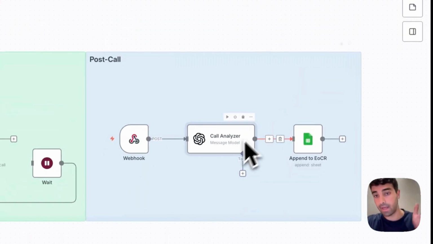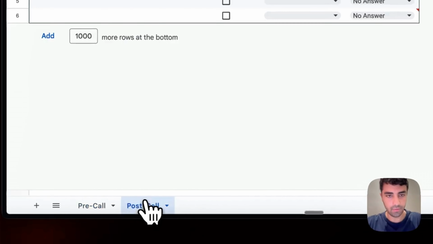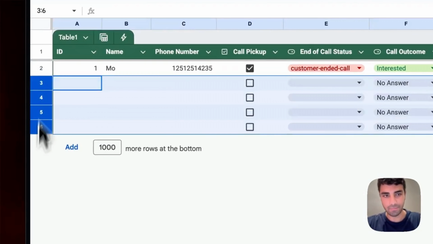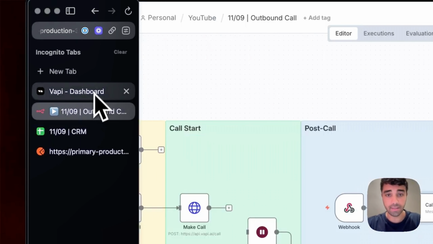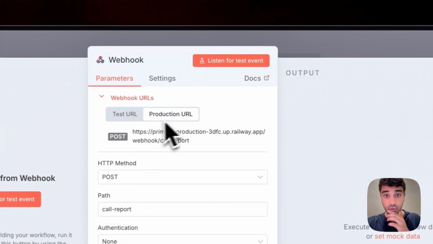Then, based on the outcome that we get, we will send the information to the end of call report. So you can see here, if we go to post call, here is the situation. I was just playing around before, but let's cancel these because we didn't answer. If you remember, you were keeping them calling and so on. Okay, so let's copy the production URL.